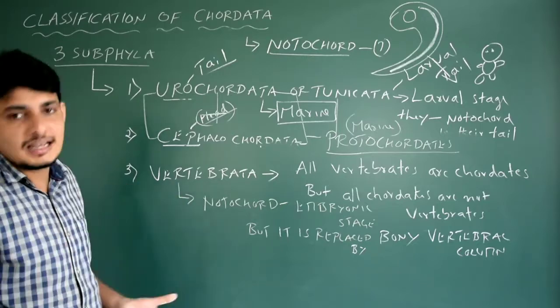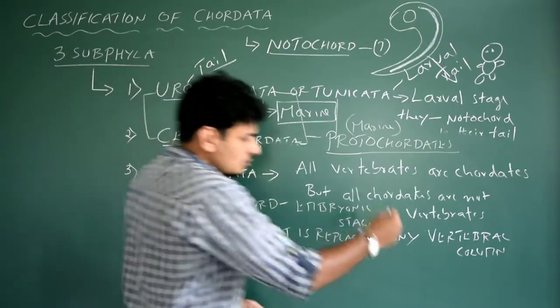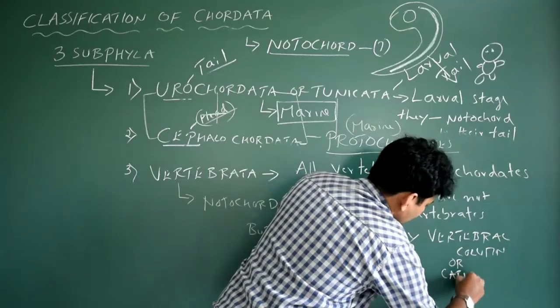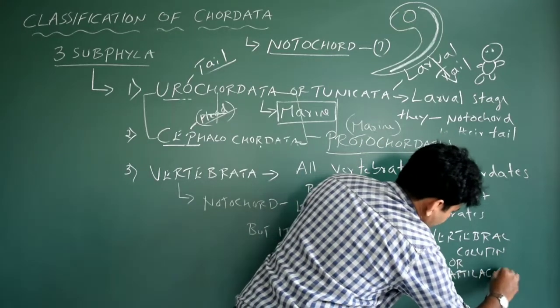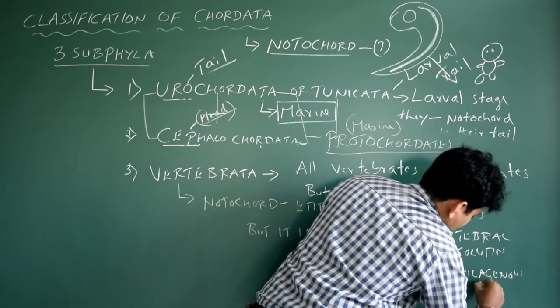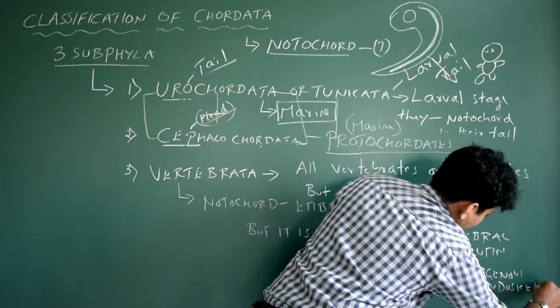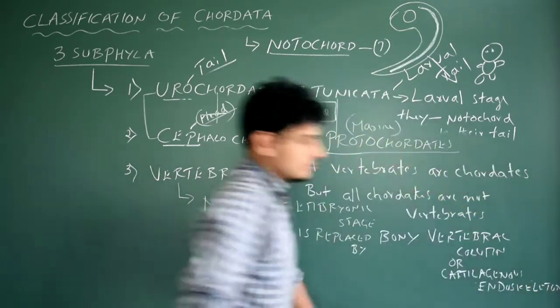Based on that, again we can classify it. Okay, don't worry about it. So we write vertebral column or cartilaginous endoskeleton. Hope you can see this. Okay, right upwards.